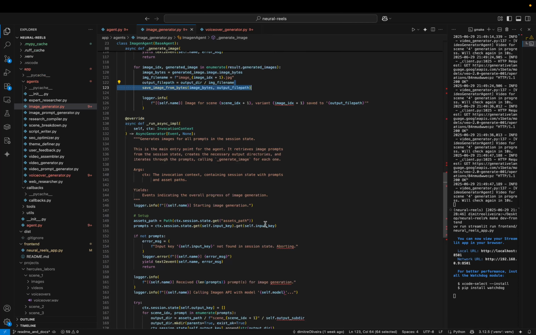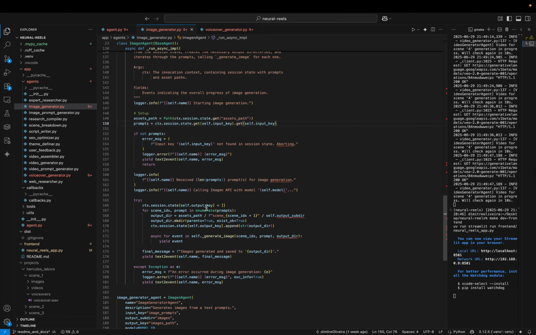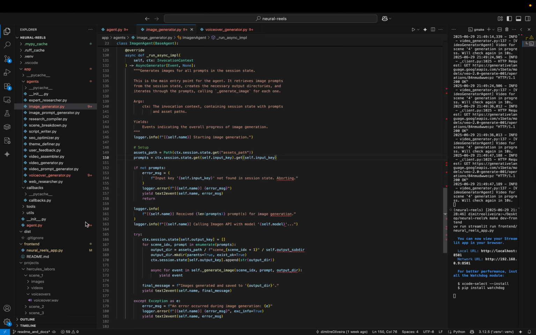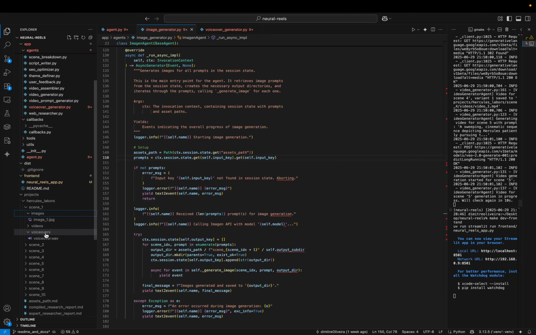I get each one of the scenes, the prompt for each one of the scenes, iterate over them, generate the image, and save them in a specific folder. In this case here, you can see the image that is generated.